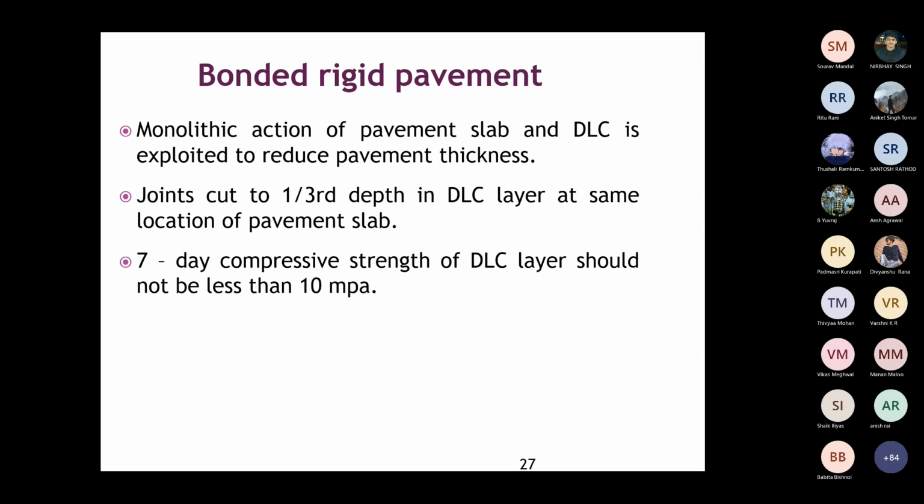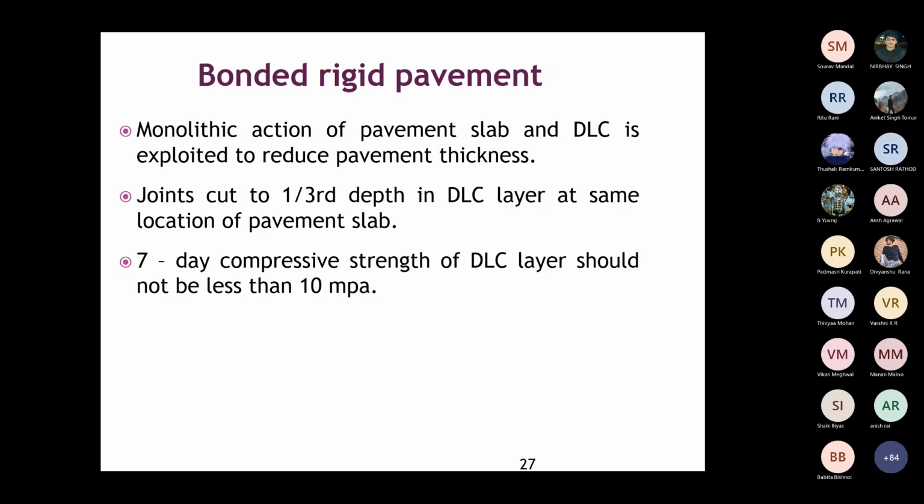So bonded means a monolithic action of pavement slab and DLC is exploited. So you can slightly reduce the pavement thickness, and whenever you're doing the joint cuts to 1/3 of the depth, that should be there in the DLC also. It's acting together. So this cut should extend to the dry lean concrete layer also at the same location wherever you're cutting the concrete pavement. Okay. And 7 days compressive strength of DLC layer should not be less than 10 megapascal.